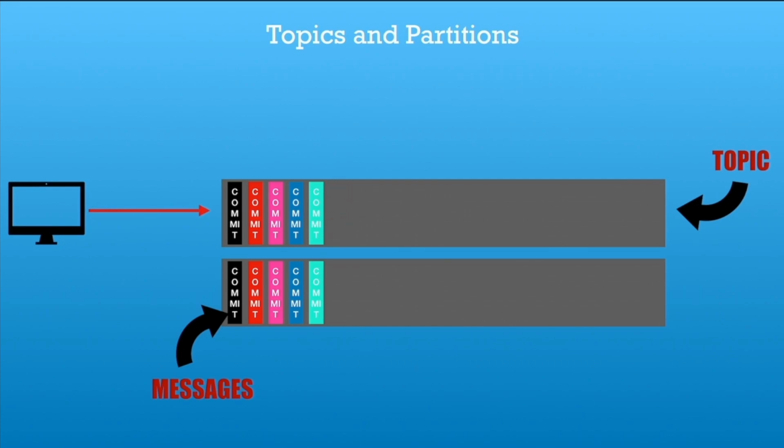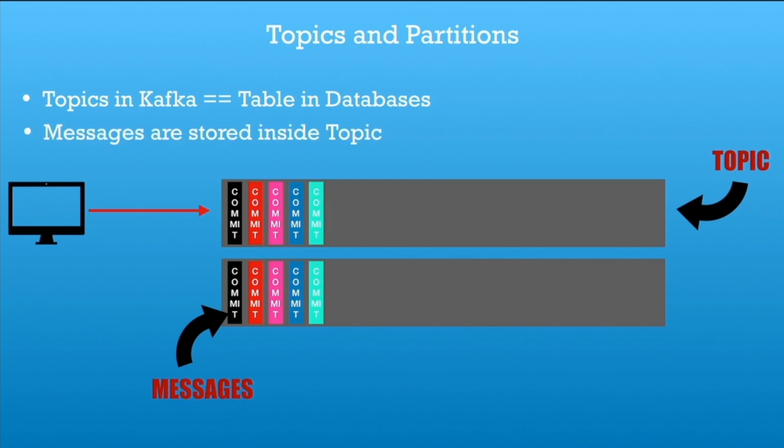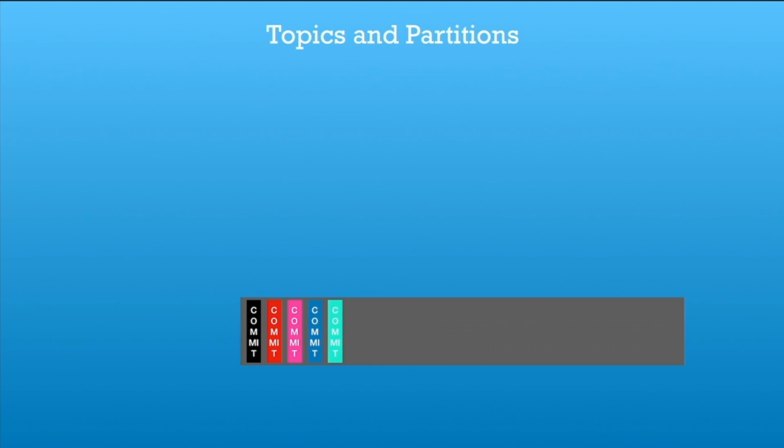A producer is going to push messages into Kafka, and those messages are appended inside this log file. So in technical terms, we can say a producer produces data into a topic, and those messages are appended as a commit log inside Kafka. We can assume a topic as a table in the database. It is equivalent to a table in a database, and the messages are stored inside the topic. We have a topic, we have a commit log that is storing data, and the publisher is pushing data inside a topic.